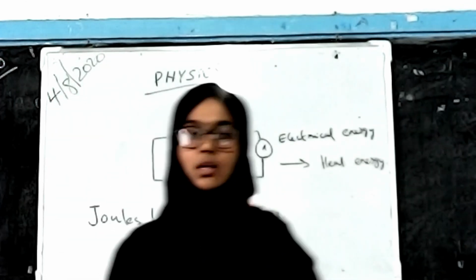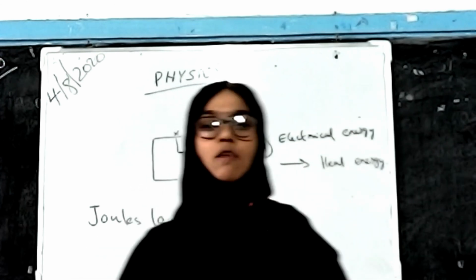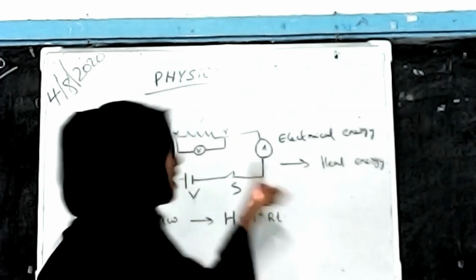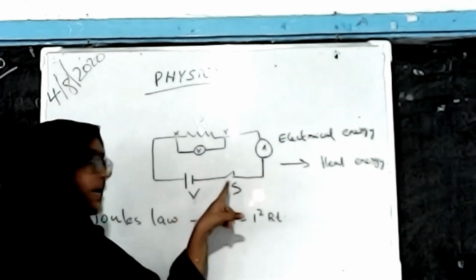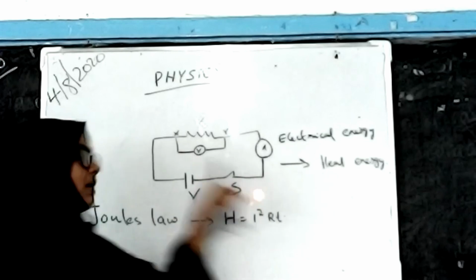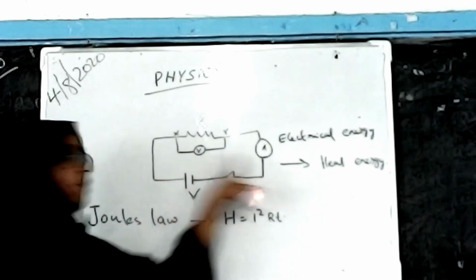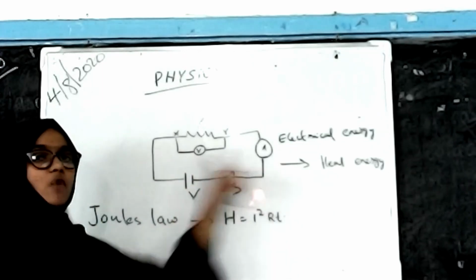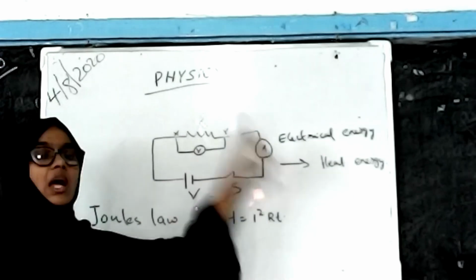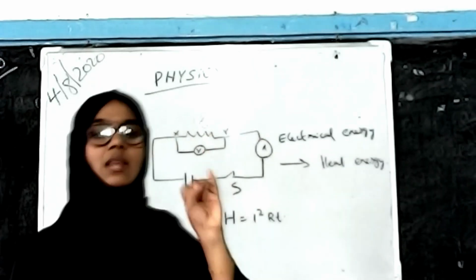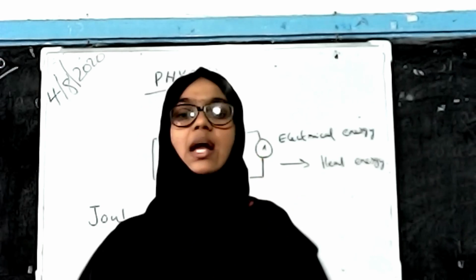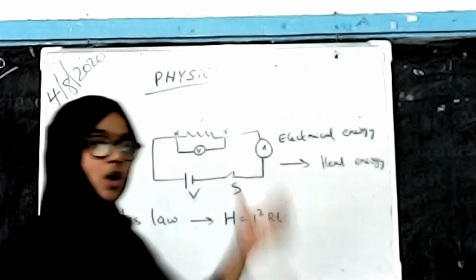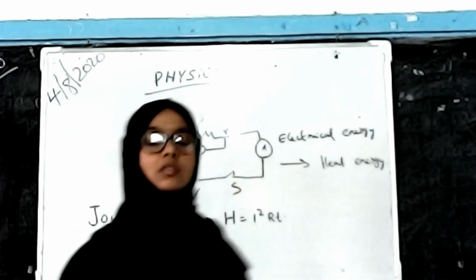Here, first of all we discussed the nichrome wire connecting circuit, and then we used the voltmeter and ammeter to measure the voltage and current through the circuit. We got three or four equations, that is current, work done, energy and charge, and from all of these we arrived at Joule's law.